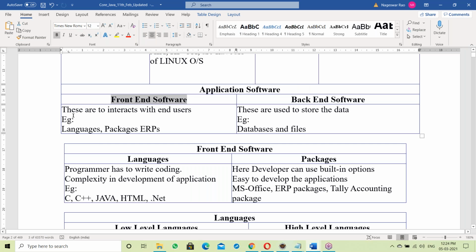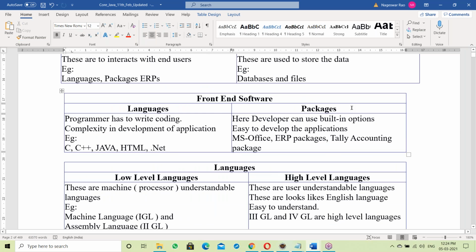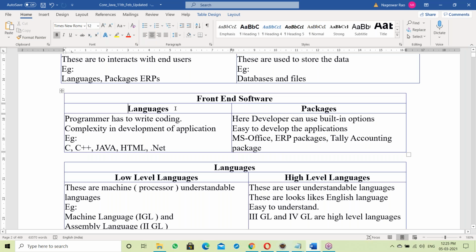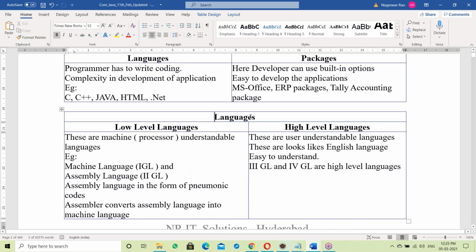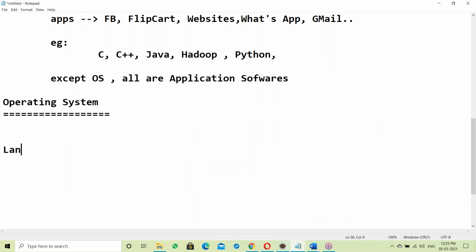It's a front end, to interact with end users. So Java comes on the front end. Let us move to the front end. In the front end, there are languages and packages. A package is a predefined, ready-made one, ready to use. Java comes under languages. In a language, we write the code. Now let us move to languages. Our next topic is languages.